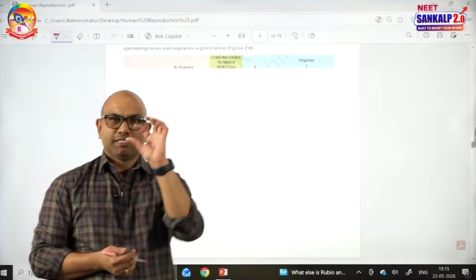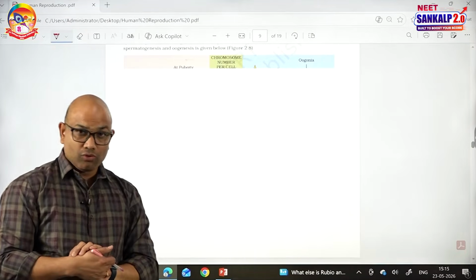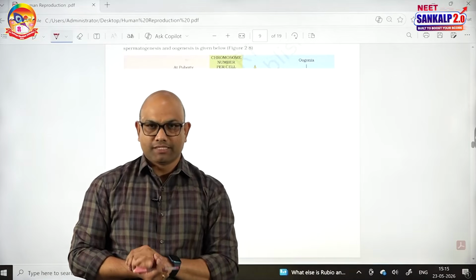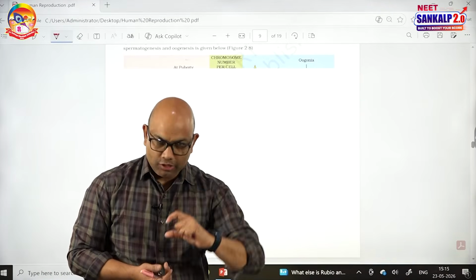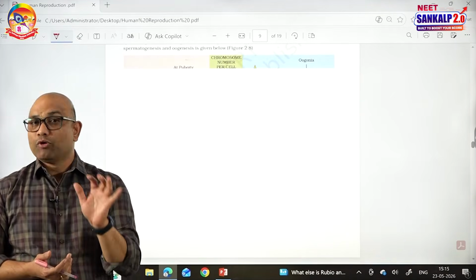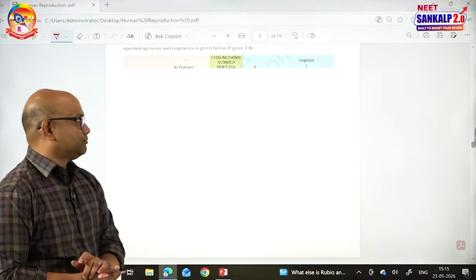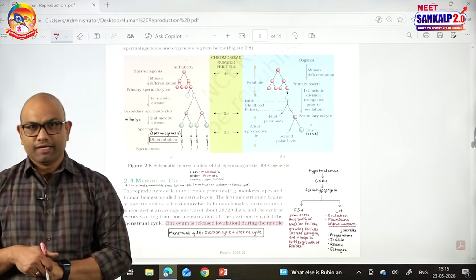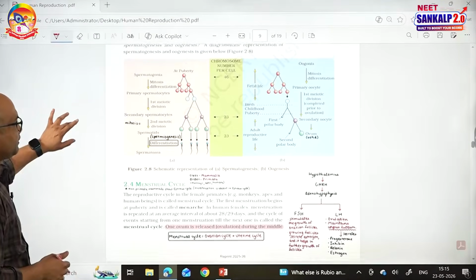There is a slight difference in size from spermatogonia to primary spermatocyte. Spermatogonia are smaller in size compared to the primary spermatocyte. Primary spermatocytes are somewhat larger due to more cytoplasm, and they also have more DNA. There is no difference in the chromosomes. Both are diploid in nature. Spermatogonia are diploid. Primary spermatocyte also diploid. See this?